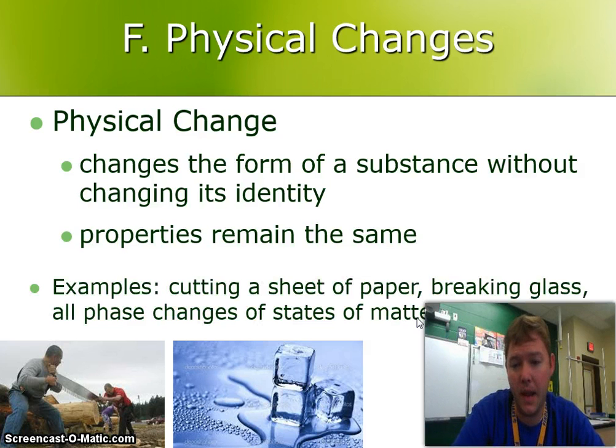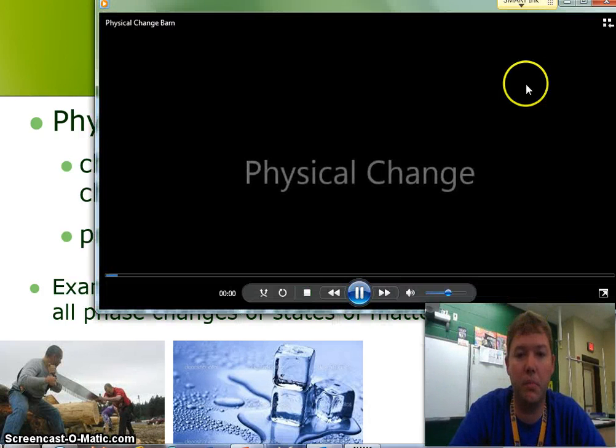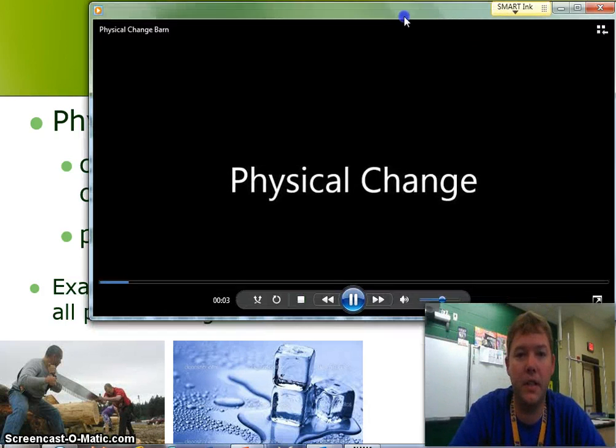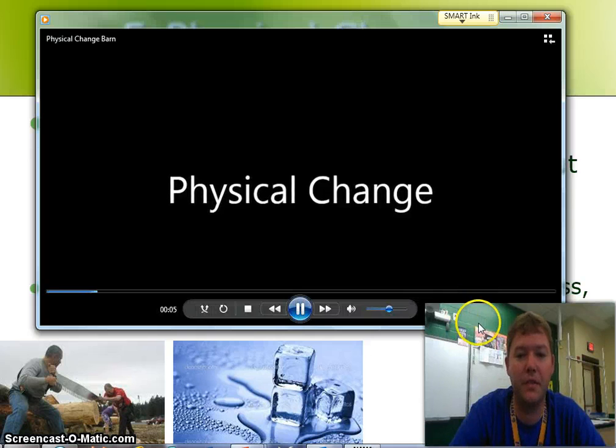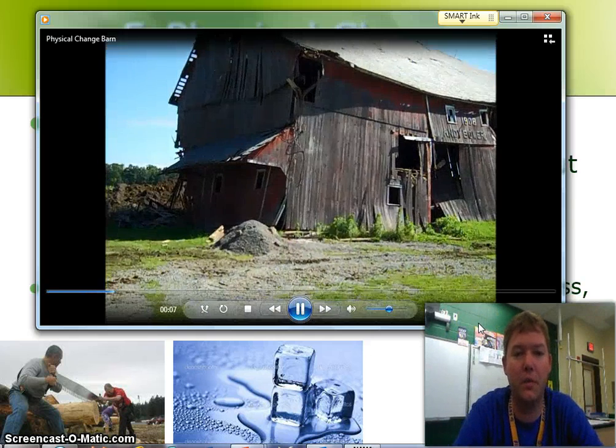Examples: cutting a sheet of paper, breaking glass. All phases of changing states of matter, from a solid to a liquid, liquid to a gas, condensation, evaporation, sublimation, are all examples of physical changes. And you can see some of them down here. I also have a clip right here we're going to take a look at. This is my old barn, and you can see what happens as a physical change as the barn comes down.